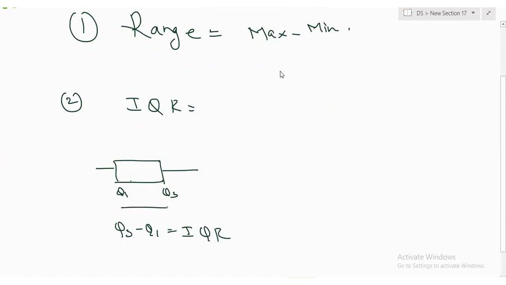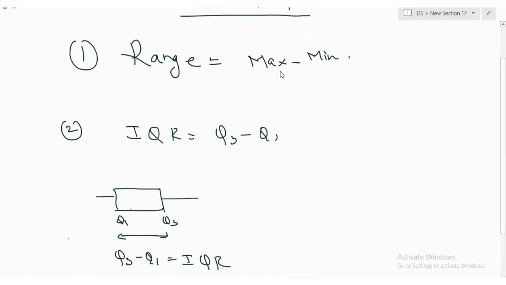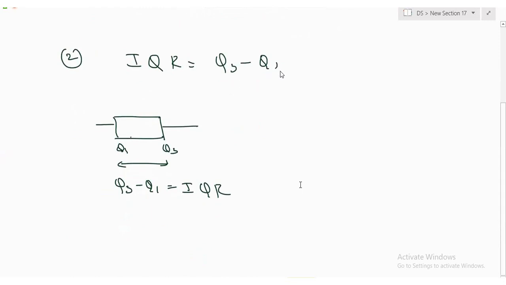Is it giving the spread of the data or not? Third one, standard deviation.